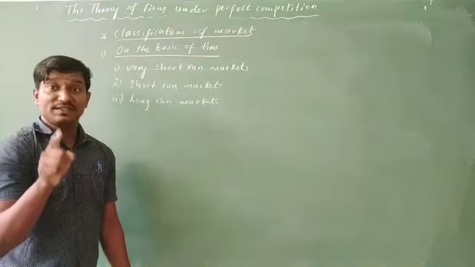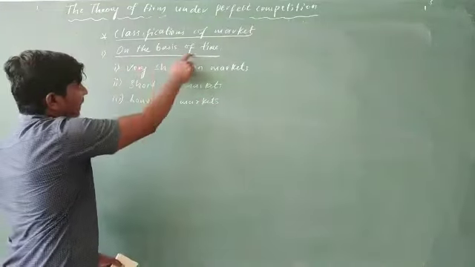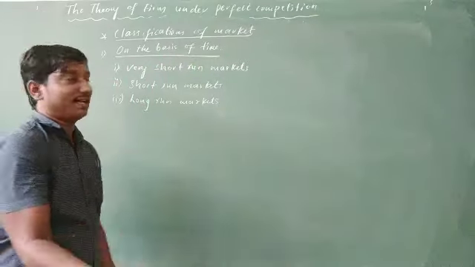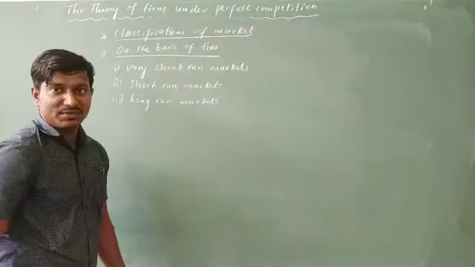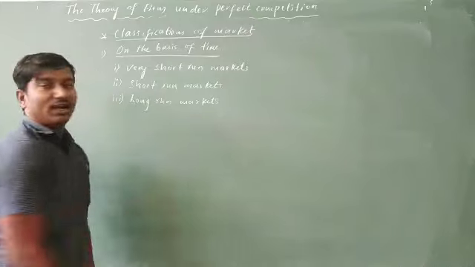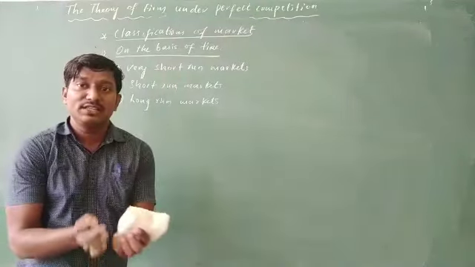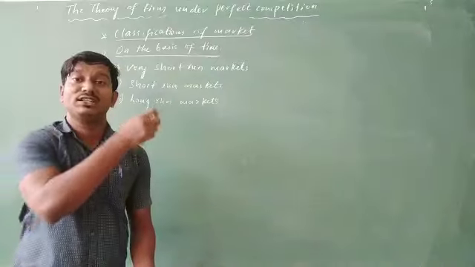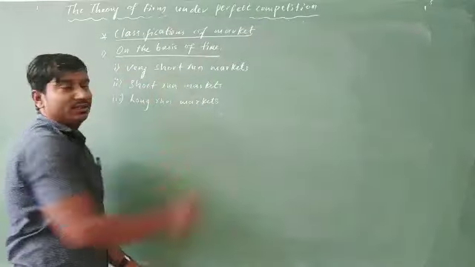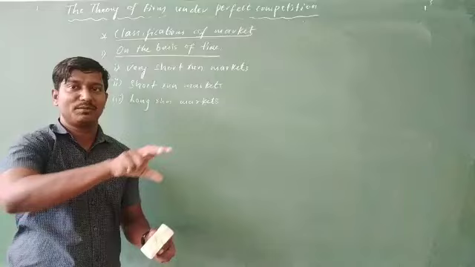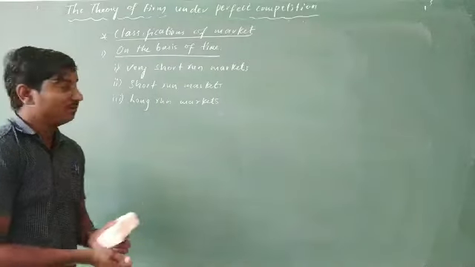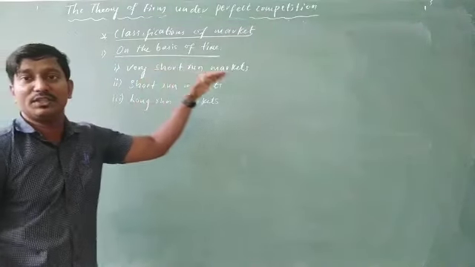Well, on the basis of time period, we are going to divide the markets into three main types: very short run markets, short run markets, and long run markets. Very short run markets operate within a year, which means the buying and selling process that takes place in a particular place or time period is within the year.